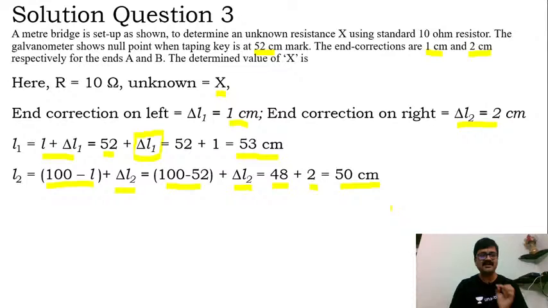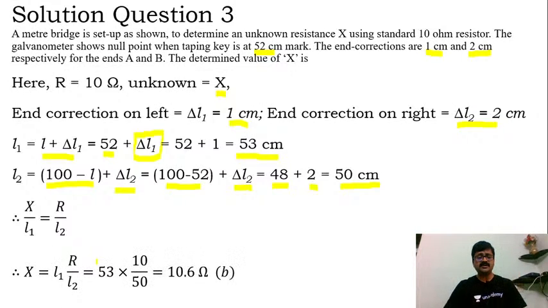We'll utilize these L1 and L2 values and go ahead and crack this problem. In order to do that, I'll be utilizing the meter bridge principle. According to the meter bridge principle, X by L1 should be equal to R by L2. Very simple, right? So I'll key in all the values given to us.